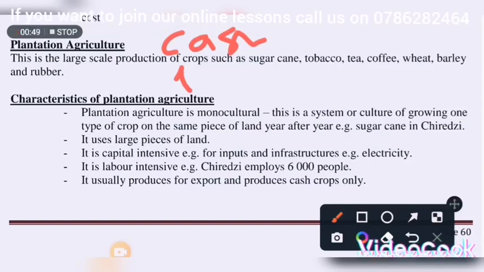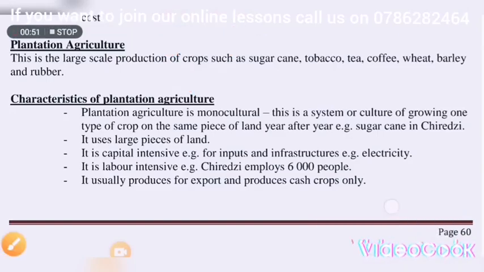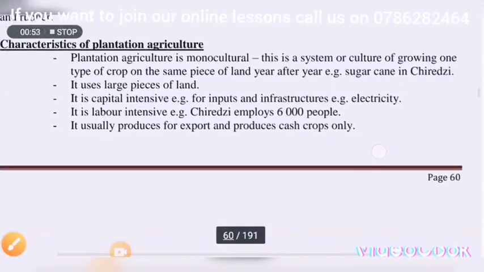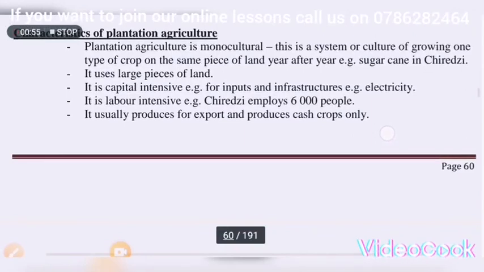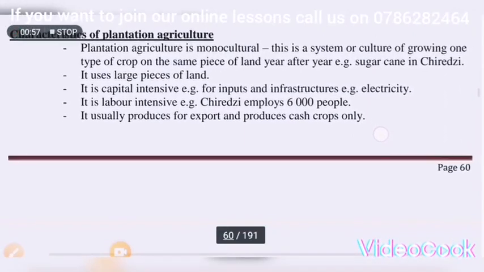Ndo anonzi machi plantations, right? Toda kumbotarisa kuti unoziva sei, how do you know that this is a plantation agriculture?